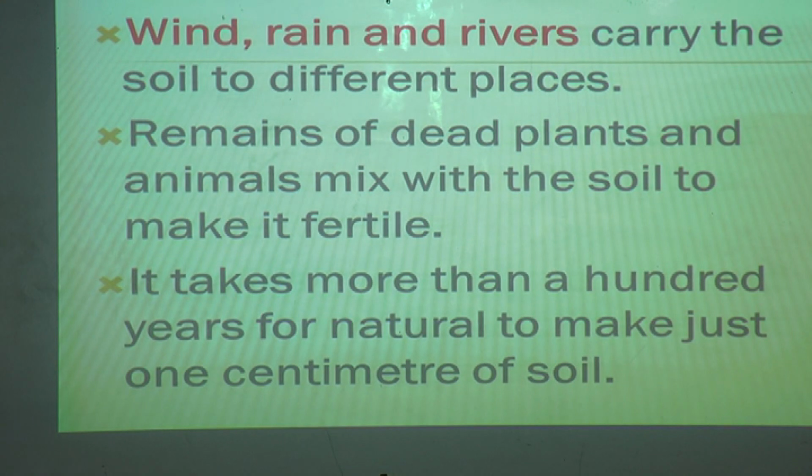So it makes the land fertile. It takes more than 100 years for nature to make just 1 centimeter of soil. To make this soil, a natural process, how much does it take? 100 years to make that 1 centimeter of soil, to make that soil very fertile.